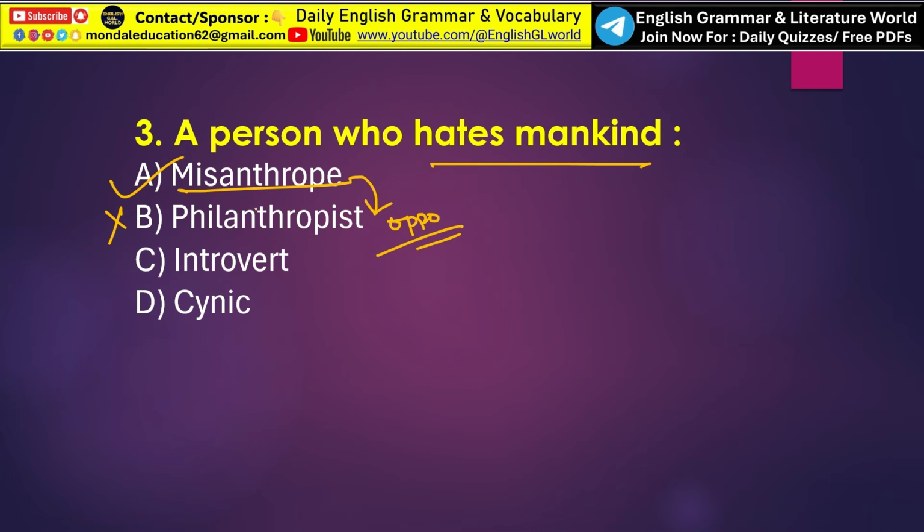Now what is introvert? An introvert is a person who prefers solitude and does not enjoy too much social interaction. And what is cynic? A cynic is a person who believes that people are selfish and not sincere. A cynic generally distrusts human motives and thinks negatively about others. So only option A, misanthrope, is the correct one word substitution.